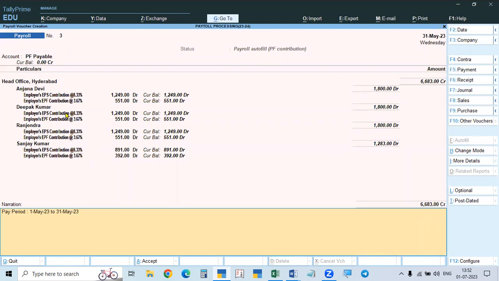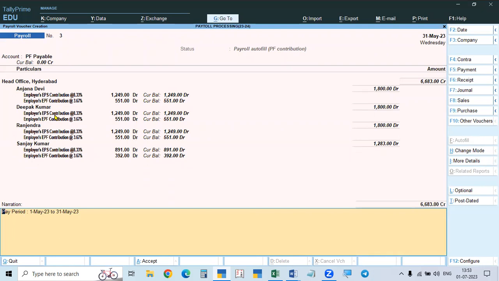This is the PF. Employees' deduction PF is processed in the salary itself. Now we are processing all this, payable by the employee. EPF, EPS, all these are employees' contribution only. EDLI charges and admin charges are not employees' contribution. That's why they are not added here.